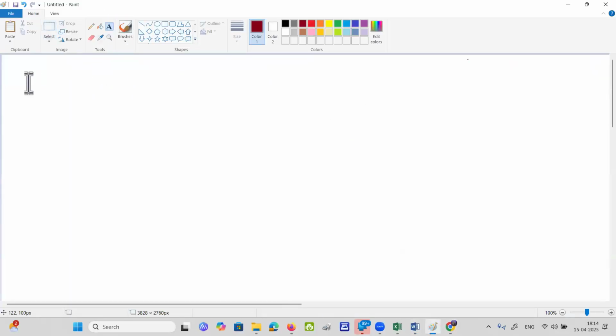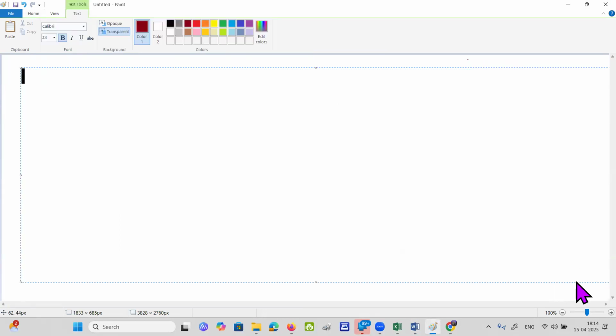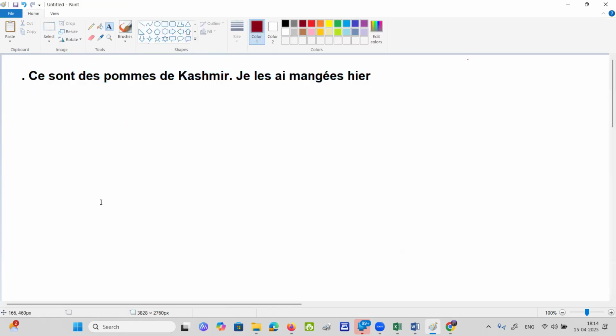So over here les is the repetition, that's why it'll be QUE. Yes, you're right, it's the repetition. But it's mentioning a place, right? So shouldn't it be OÙ technically? It is the repetition. See, these are the apples of Kashmir. I have eaten them yesterday. This is referring to apples. So just when you have LES, just cut and write QUE here.